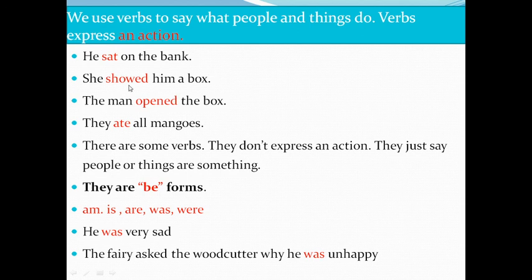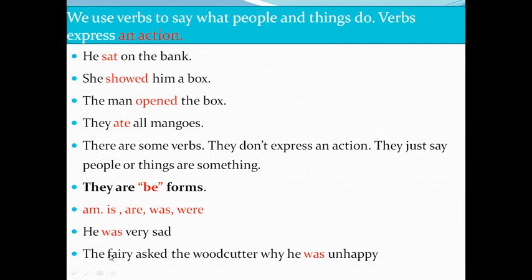Showed, verb. Here, what did she do? She showed. Right? So, these words express action. The man opened the box. Opened, verb. They ate all mangoes. Ate, verb. So these words express an action. That's why they are called verbs.